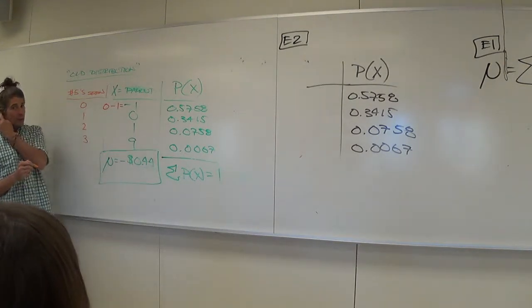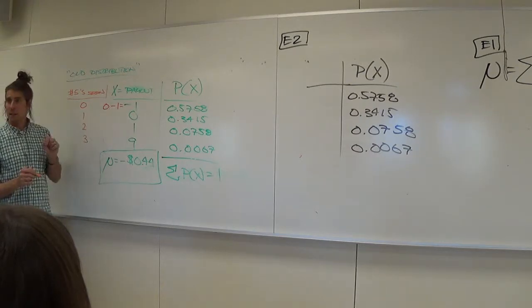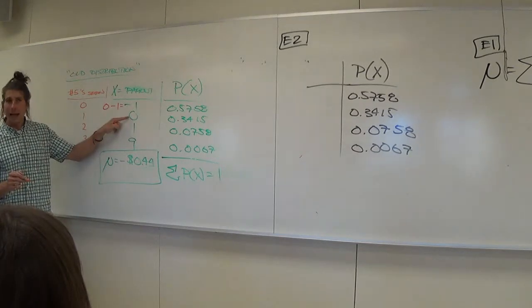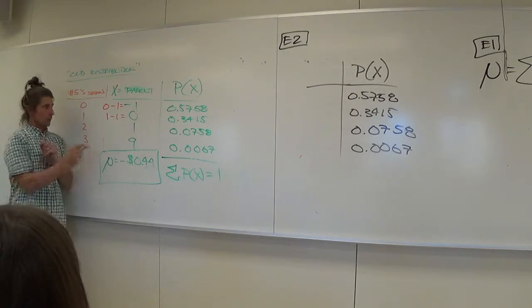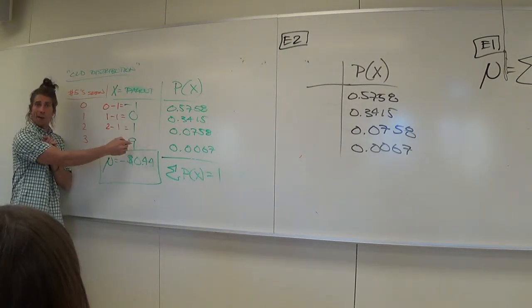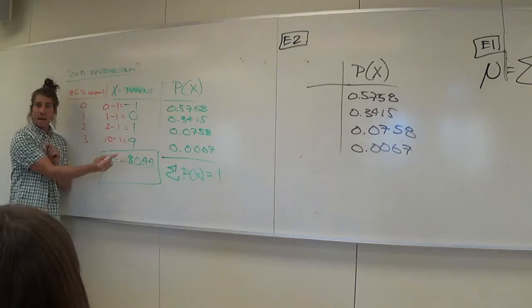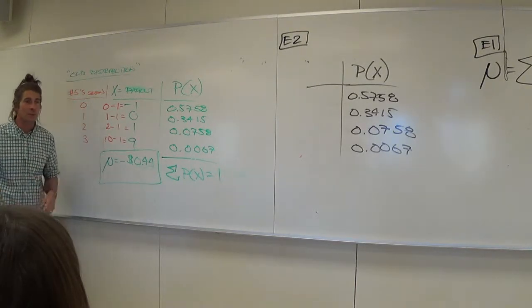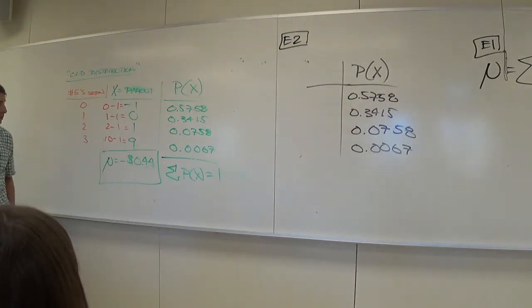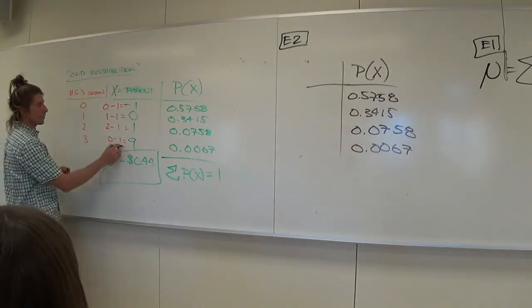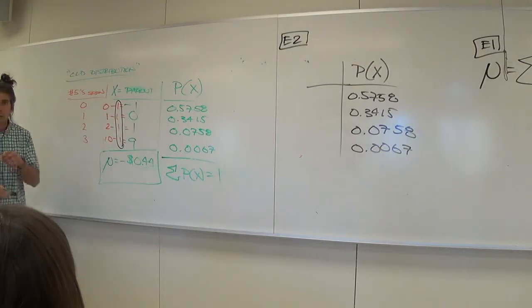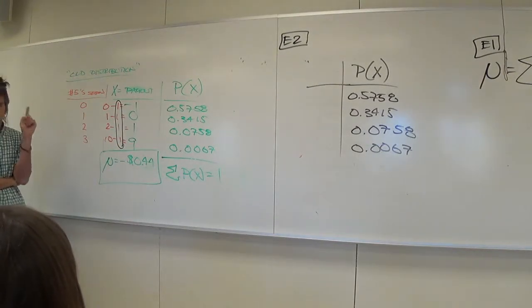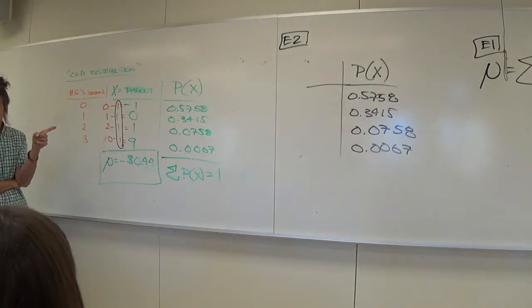To get 0, you were doing 1 minus 1. 2 minus 1 to get 1, and 10 minus 1 to get 9. Mentally you were doing something similar to that. So here's your ante in every single case, and here's your payout in every single case. I think we know how to set up our problem now for E2.